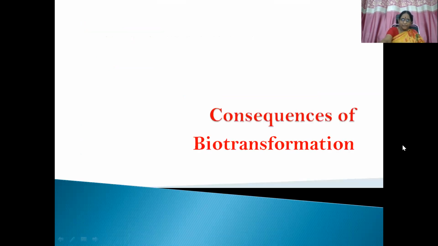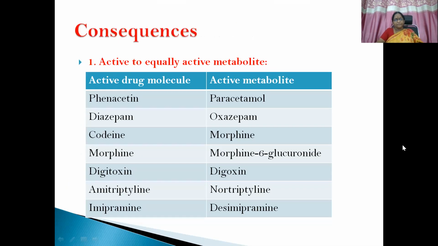Then we'll discuss something about consequences of biotransformation. When a molecule undergoes biotransformation, it can give rise to an active metabolite or an inactive metabolite. Let us see. An active drug molecule can give rise to an equally active metabolite. Examples are phenacetin giving rise to paracetamol, which is an equally active metabolite. Diazepam to oxazepam, which is the active metabolite of the diazepam molecule. Then codeine to morphine, morphine to morphine 6-glucuronide, digitoxin to digoxin, amitriptyline to nortriptyline, and imipramine to desipramine.